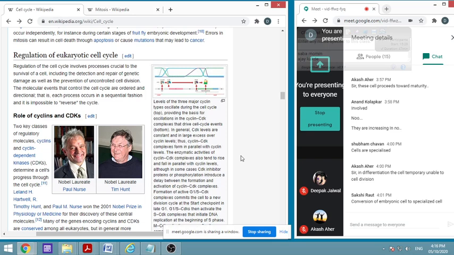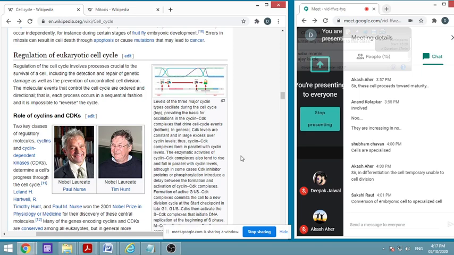Anything can happen. The molecular events that control the cell cycle are ordered and directional, and each process occurs in a sequential fashion, and it is impossible to reverse the cycle. For example, if from G1 it enters the S phase, then it cannot go back into the G1 phase.